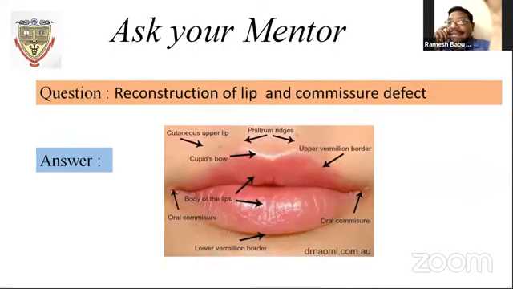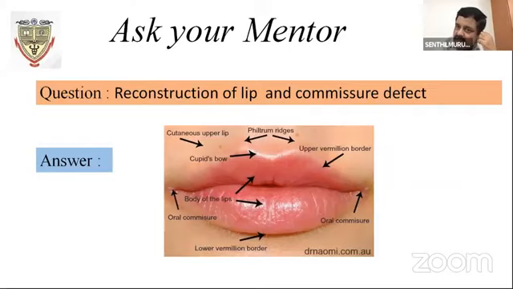I think for free flaps, except the radial forearm flap, which has the palmaris longus tendon that can be taken along with the flap, that can easily address these oral commissure issues. The oral commissure is the modiolus. No flap can replace this modiolus except the palmaris longus tendon incorporated with your radial forearm flap, preferably a sensate flap with the cubital branch. You can incorporate that to some extent. The rest of the flaps will not have this kind of facility. So commissure reconstruction is very difficult.